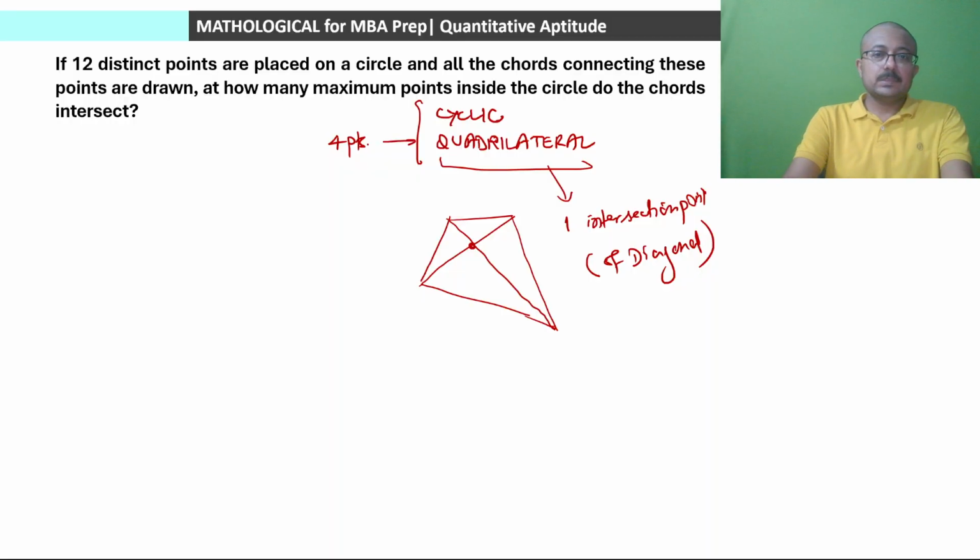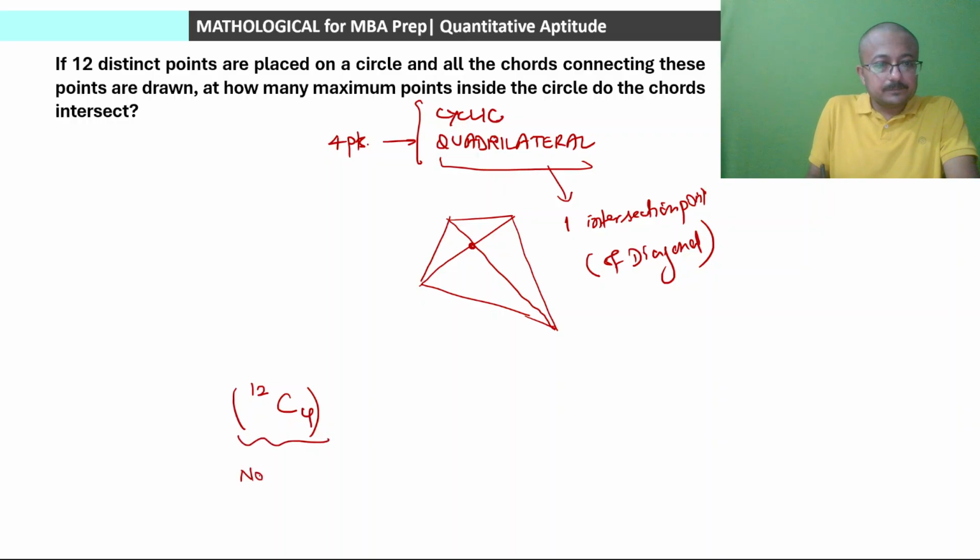Okay. So straight away, what values can we take? There are 12 distinct points, we can form sets of 4 points. Basically, out of 12 points, how many selections of 4 points can be done? So that will be 12C4. This will be the number of quadrilaterals formed. And every quadrilateral will give us one intersection point of diagonals. So multiplied by 1. This will be our answer. 12C4 into 1. This will be the total number of intersection points maximum. This is the maximum value.